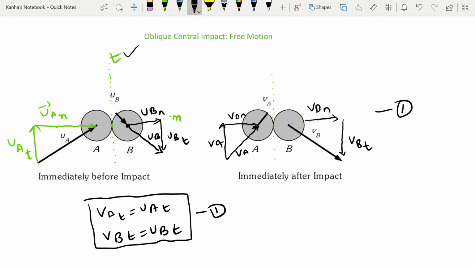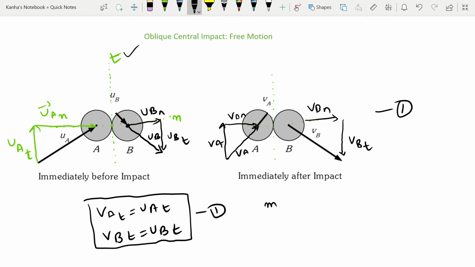Along the tangential direction. Now if I talk about the components of velocities along the n-axis, or the normal, the line of impact, then this will be similar to the impact that we were treating before in the previous central impact case. So in these velocity directions you will apply the principle of linear momentum.